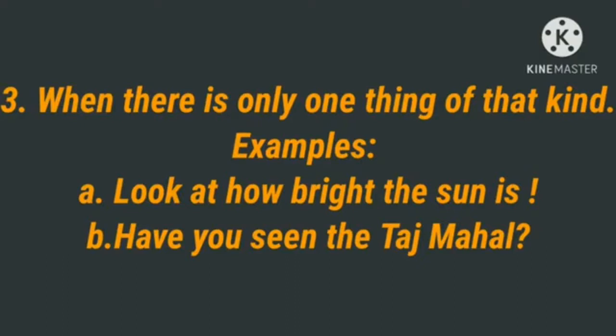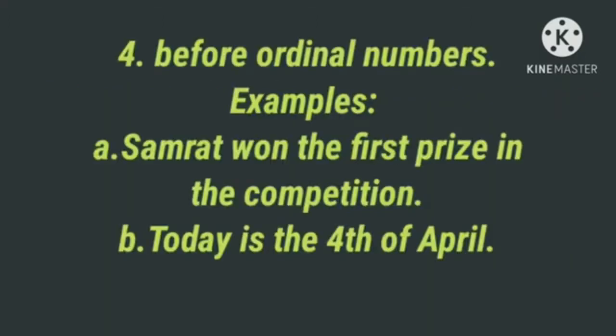Fourth one: before ordinal numbers, we use the definite article the. Example: Samrat won the first prize in the competition. Ordinal number, the first prize. Today is the 4th of April. So before ordinal numbers, we use the definite article the.